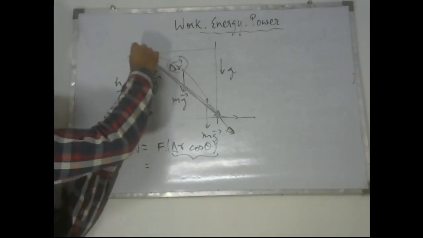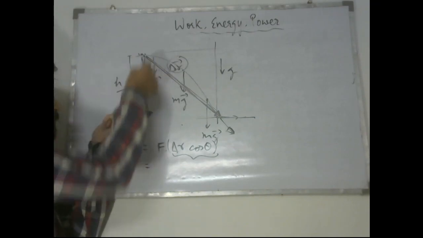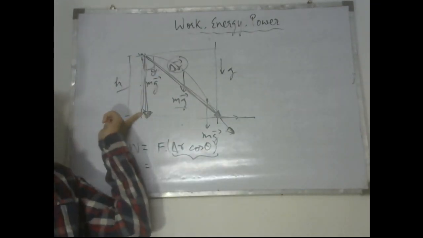So what is this h? This is the component of the displacement of the particle in the direction of the force acting on the particle.